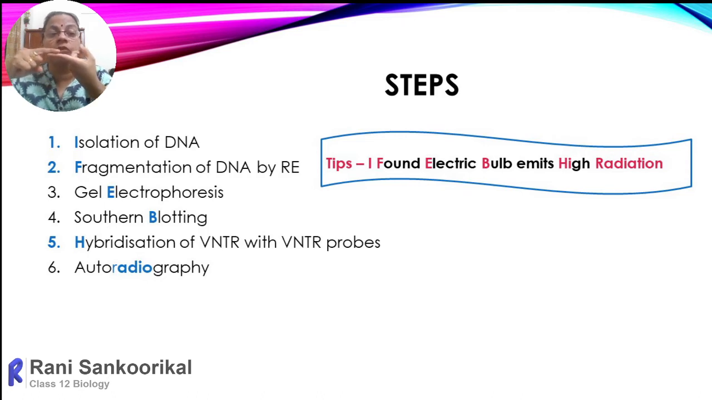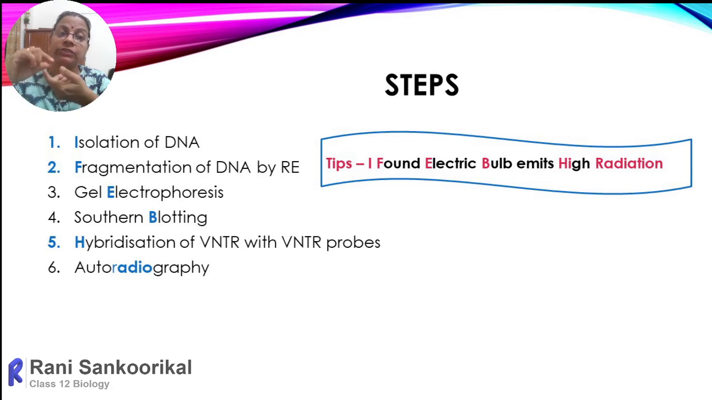So the position of that we can detect with the help of the radioactivity. So they will hybridize. The VNTR of the person will hybridize with the known VNTR probes. Then their location on the nitrocellulose can be visualized with the help of autoradiography. This autoradiography is done by passing X-rays.